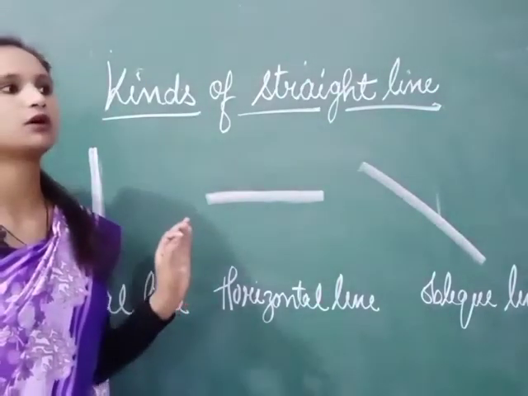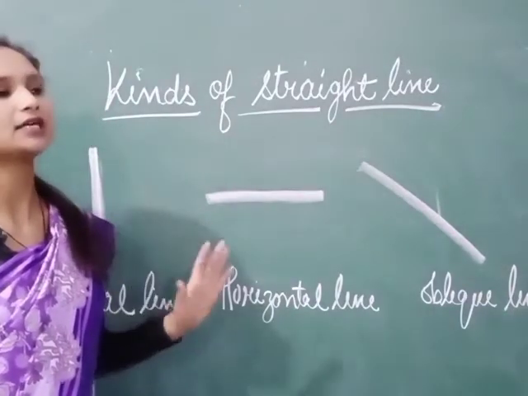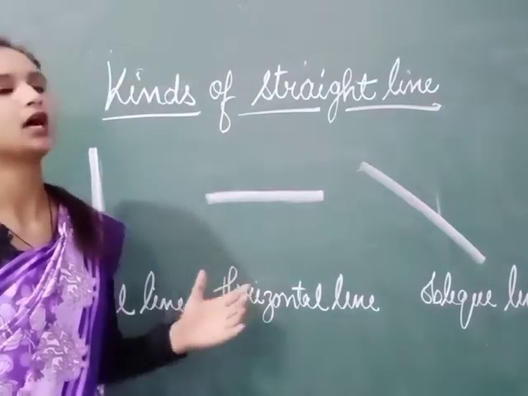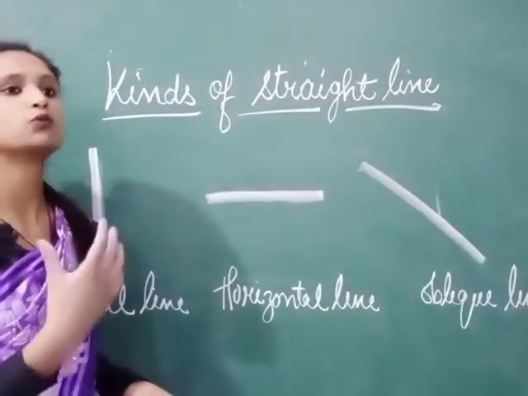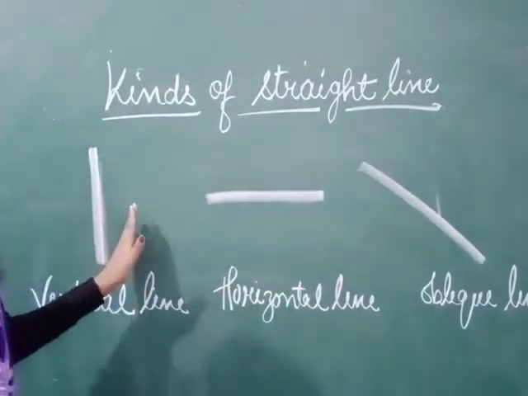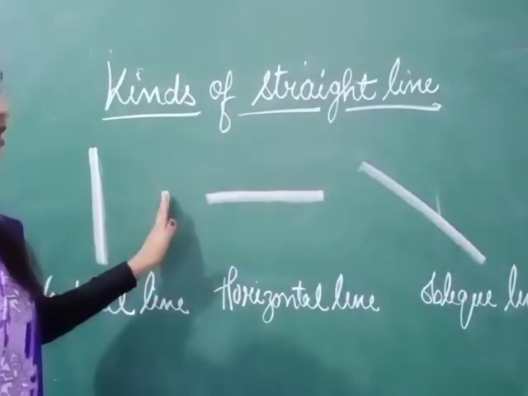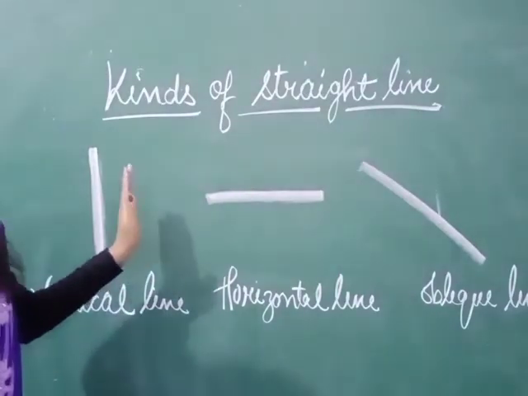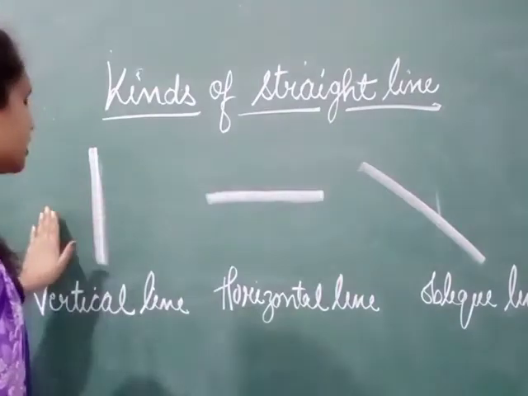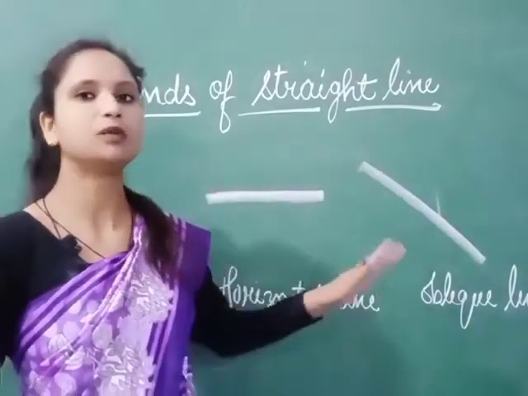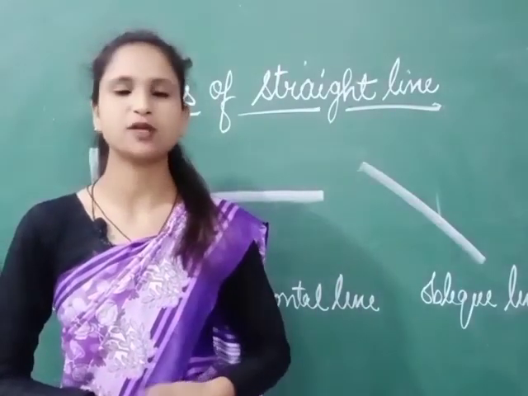The first topic I gave you was about shapes. You have to find different types of shapes around you, that which object looks like which shape. So you have to write it in your copy. Then you have to write about lines, that there are two types of lines, straight line and curved line. Then you have to write kinds of straight line: vertical line, horizontal line and oblique line. So this is your today's work. Do it in your maths copy. Thank you.